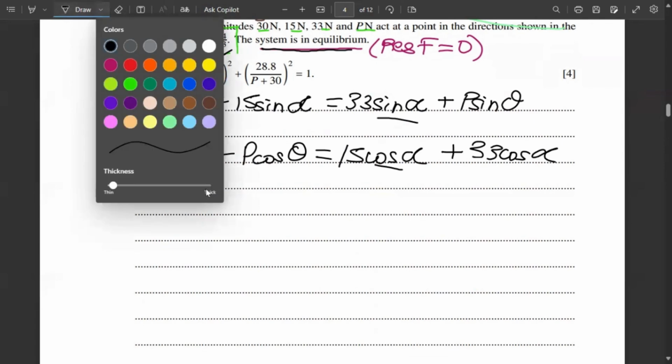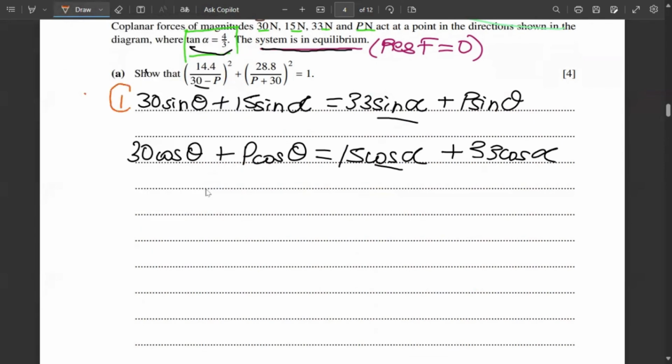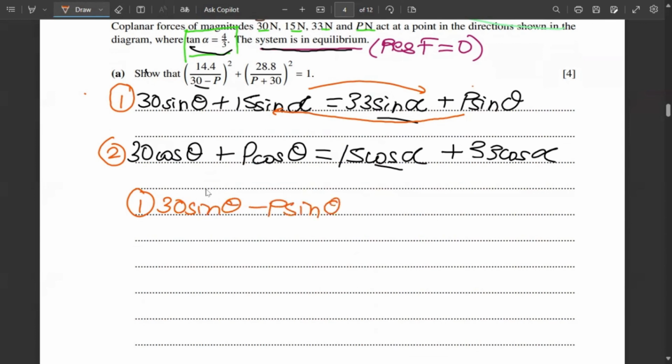First, we'll have to simplify both of these equations. So let me write this down as equation 1 and this as equation 2. So now I'm working with equation 1. What I can do is put this p sine theta right here and 15 sine alpha right here. As I do that, it will become 30 sine theta minus p sine theta is equal to 33 sine alpha minus 15 sine alpha. Now as I simplify and take out sine theta in common, I'll get this equals 33 minus 15 is 18 sine alpha.